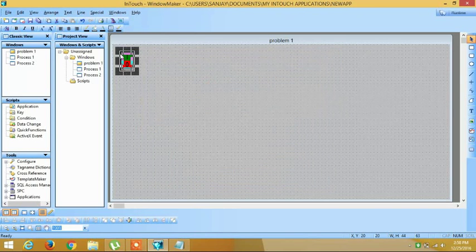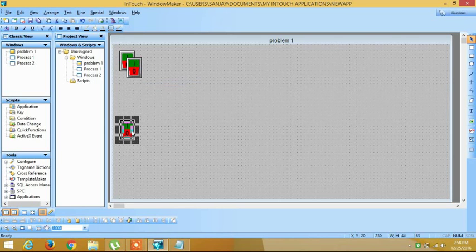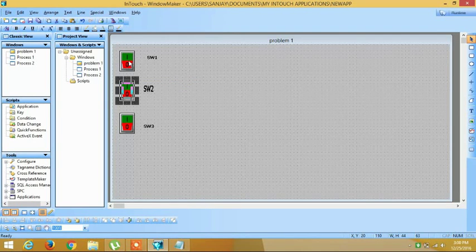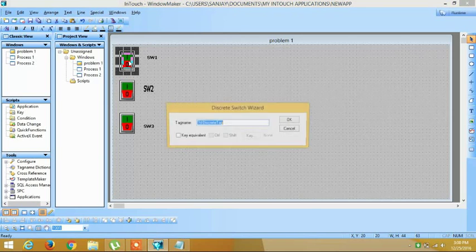I'm going to place it over here, duplicate it, and name it. Now we are required to give a tag name to our switch, so select one of them and double click on it.